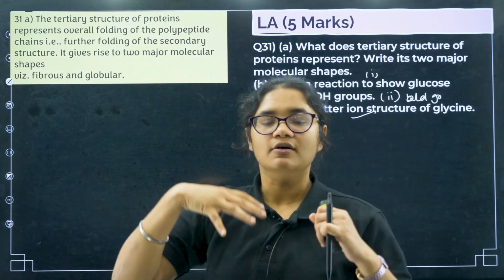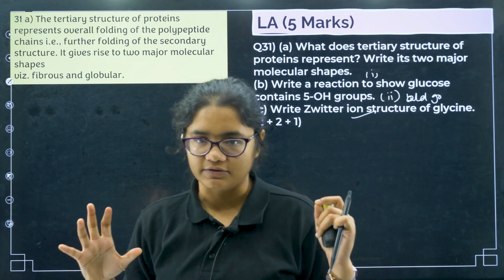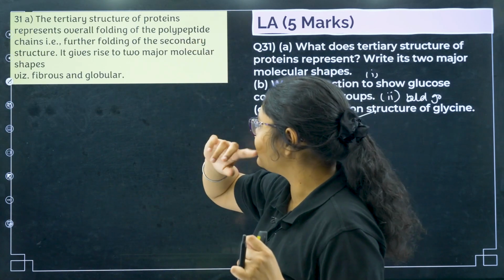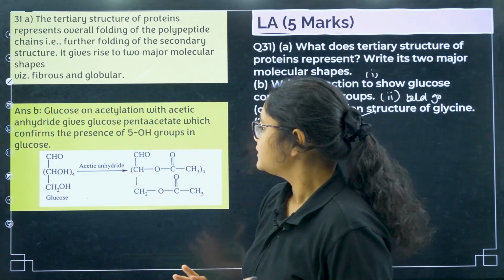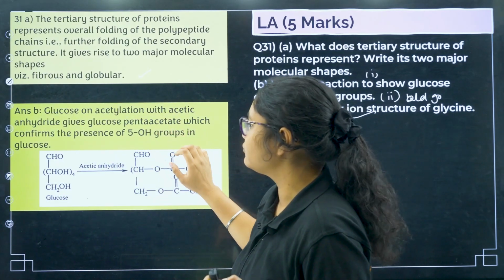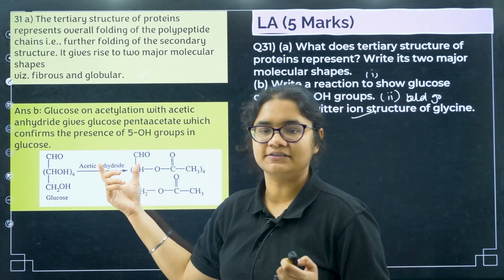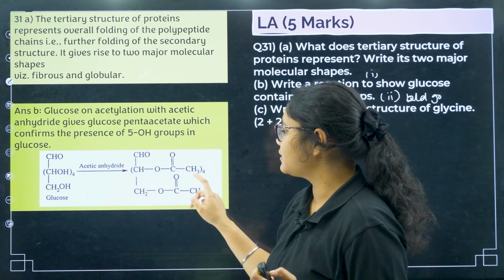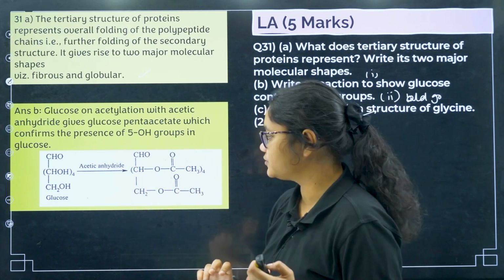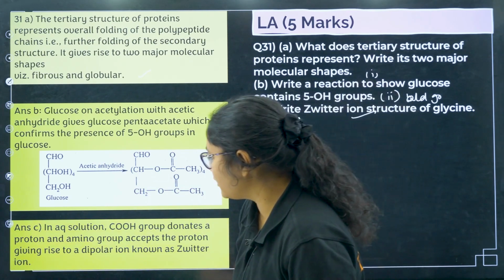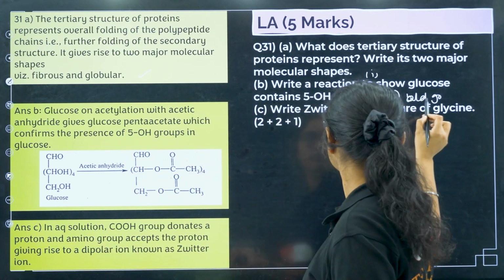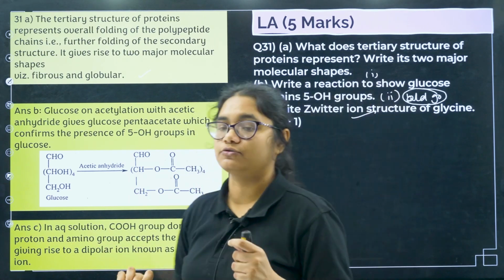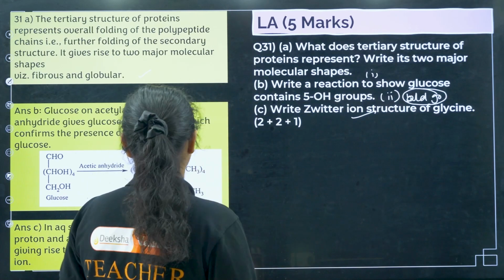Tertiary structure is the further folding of the secondary structure, secondary polypeptide chains. And what are the shapes that we see? Fibrous and globular. So first reaction is for 5 OH groups, that is you have to react with acetic anhydride. You will get this one where we can see 5 OH groups. Okay, next, zwitterion structure. So here there was one more question, that the reaction which can show aldehyde group. So that I can do here.